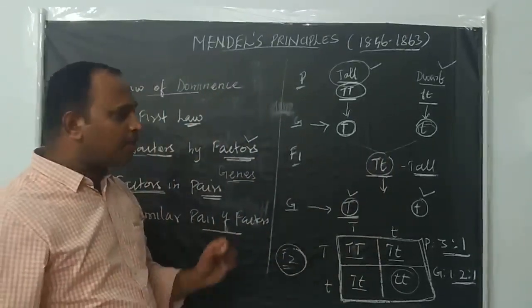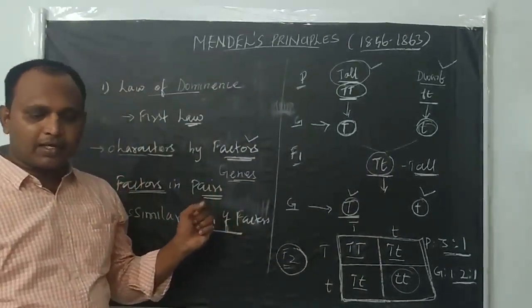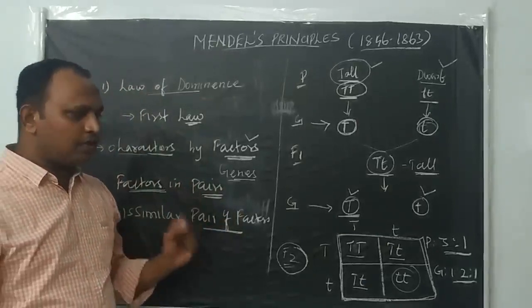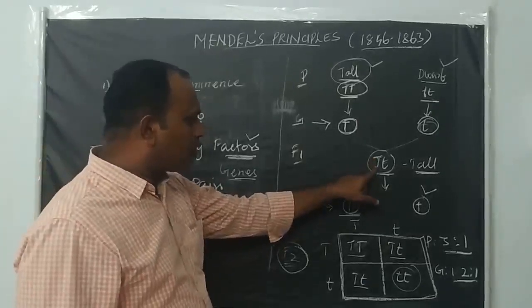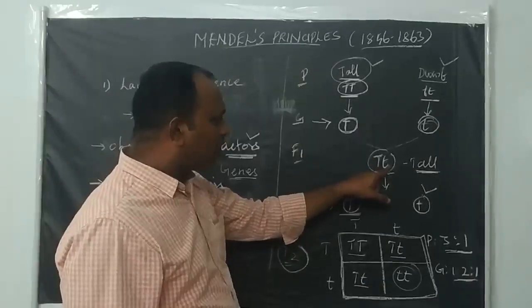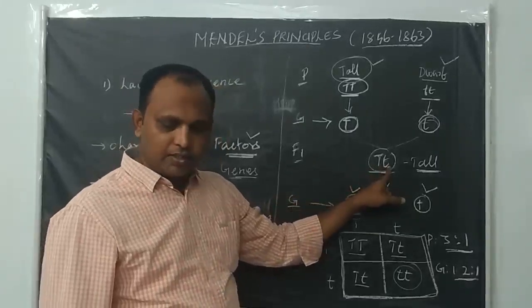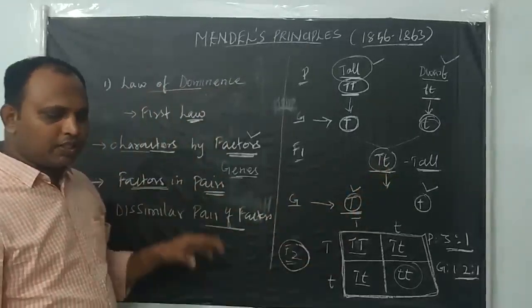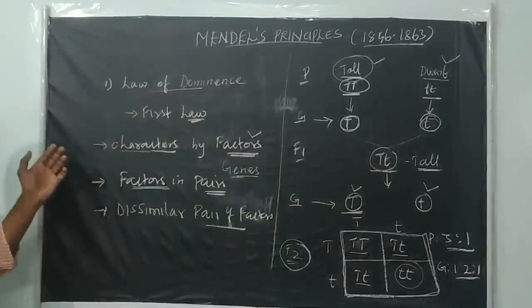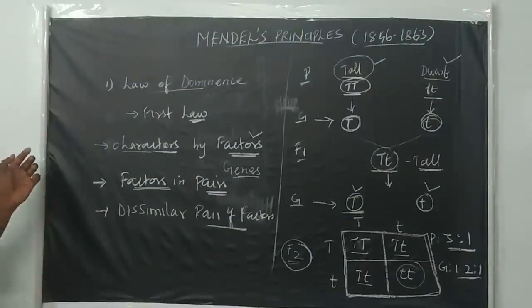So one factor dominates the other. Capital T is called the dominant factor and small t is called the recessive factor. These are the important statements given in the law of dominance.